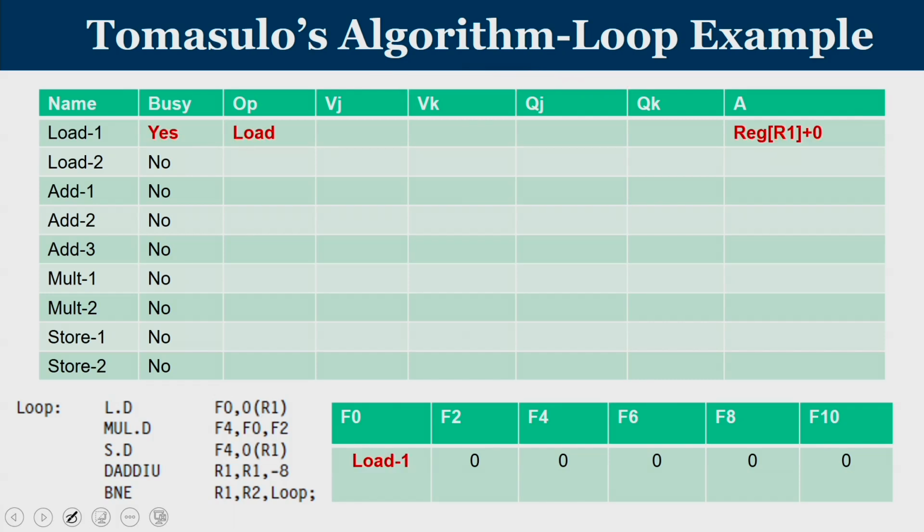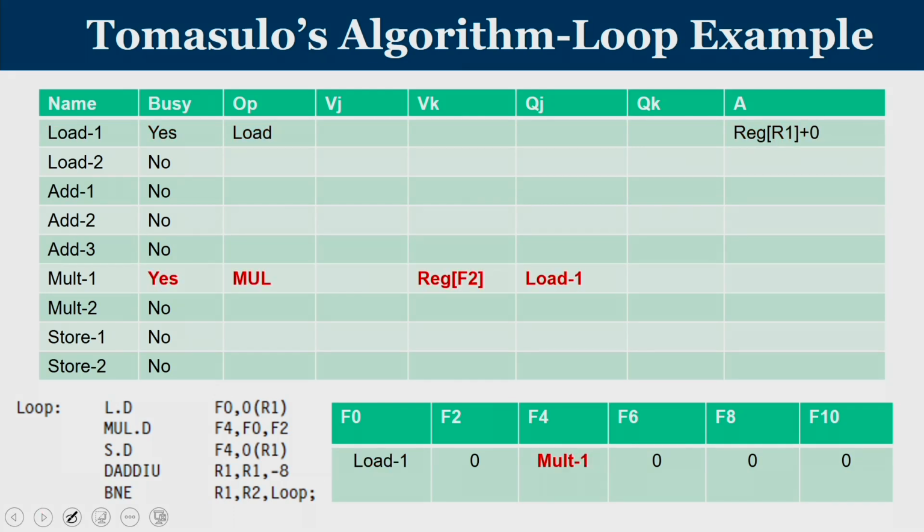I am going to talk about the very first load instruction, which is going to write the result into F0. So, the register status indicator of F0 should be pointing to load 1, and the address is 0 plus the content of R1, which will be carried out in the first load unit. Assume that you have 2 load units, 2 store units, 2 multiplication and division units and 3 adders.